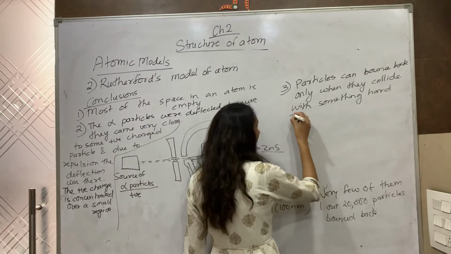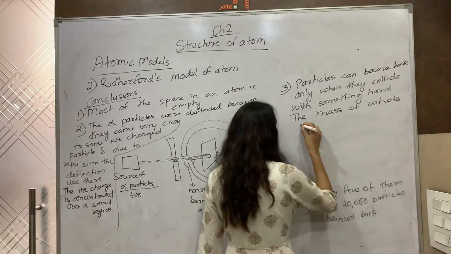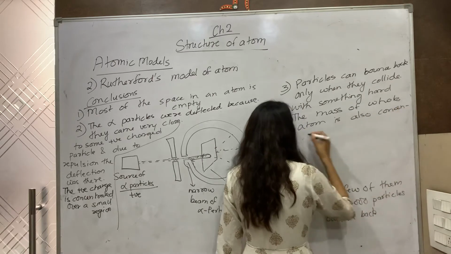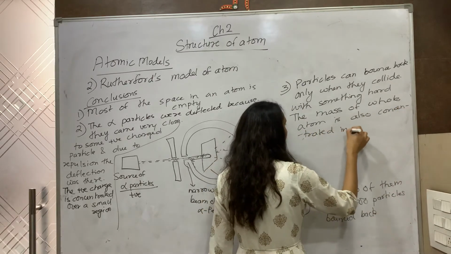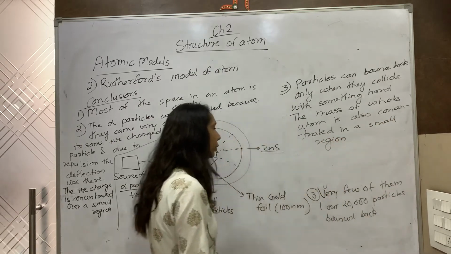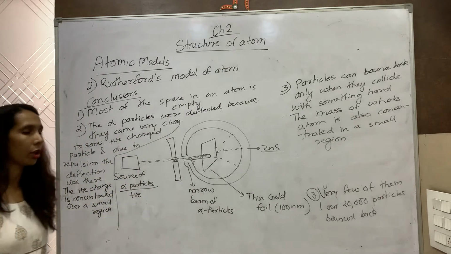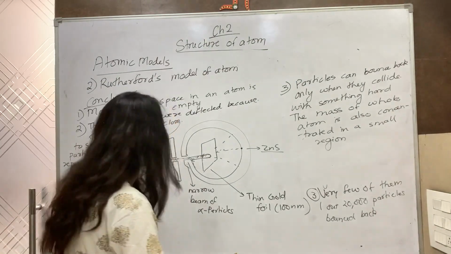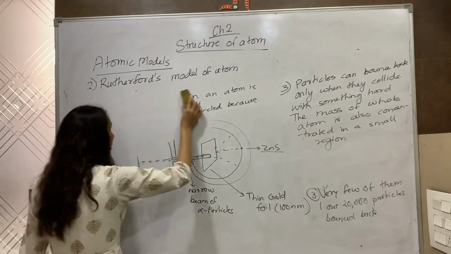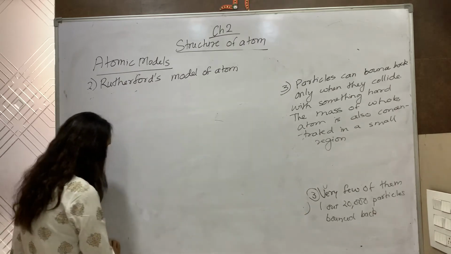So he concluded that the mass of the whole atom is also concentrated in a small region. So on the basis of these 3 observations, he made these 3 conclusions. And on the basis of these 3 conclusions, Rutherford gave his model of atom. So now we are going to study Rutherford's model of atom based on his observations and his conclusions.